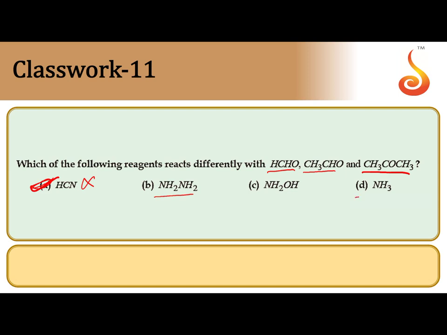But if you take ammonia with formaldehyde, it gives hexamethylene tetramine. With acetaldehyde, it gives acetaldimine. With acetone, it reacts to give acetone amine, acetone ammonia. That's why ammonia reacts differently with these three carbonyl compounds. So correct answer is D.